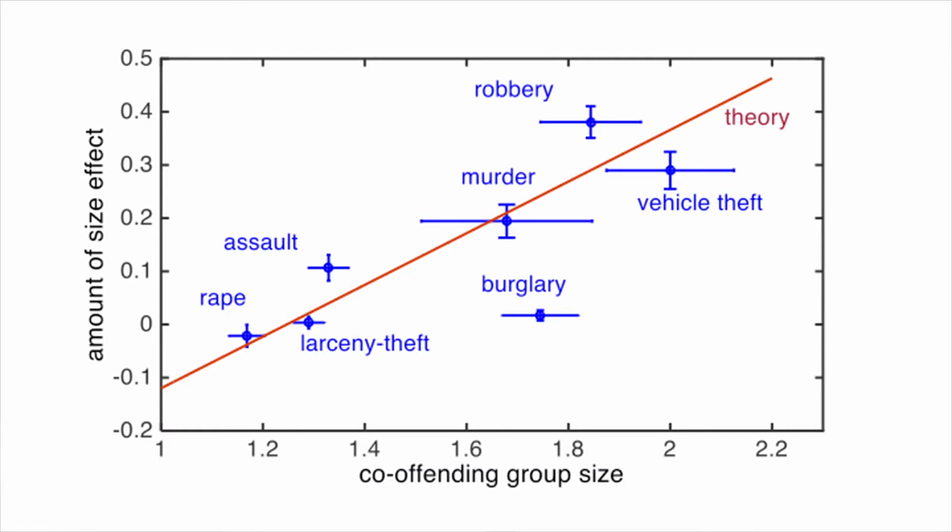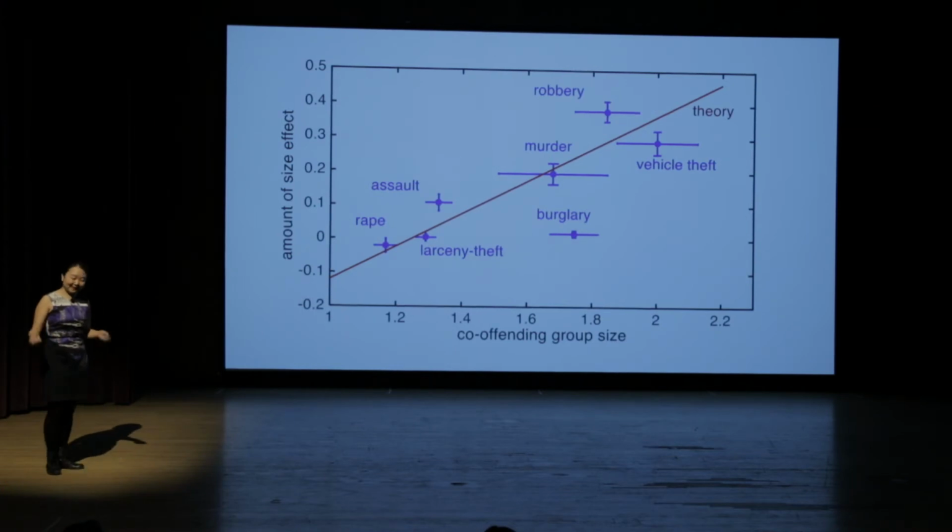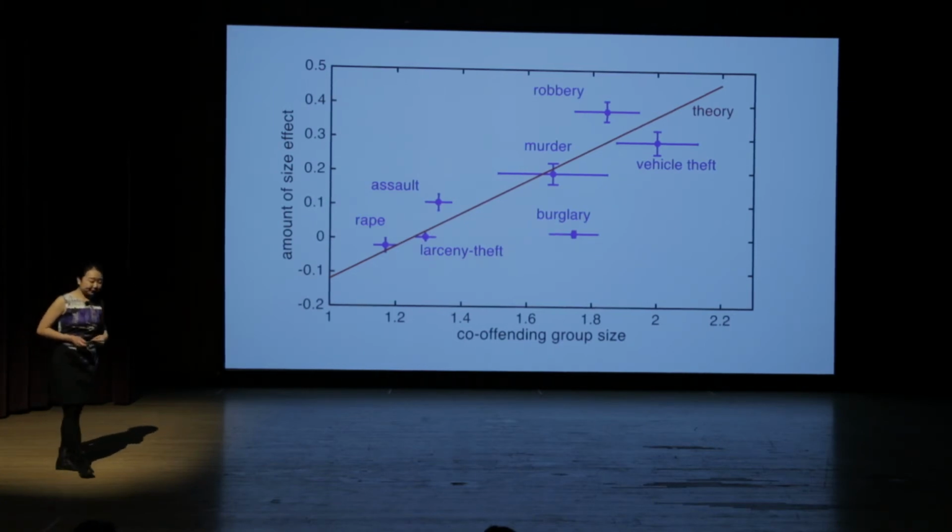If we take this idea a step further, this is what we'll see. I look at the co-offending group size, whose data we gathered from the Chicago Police Department, and the amount of size effect each crime has with city size, which comes from the FBI crime report. We see this increasing relationship in the data: the more people I need to conduct a crime, the higher the city size effect. That's seen in both the real world and in this theory's predictions. So it in turn confirms that the city size effect indeed comes from social interactions.